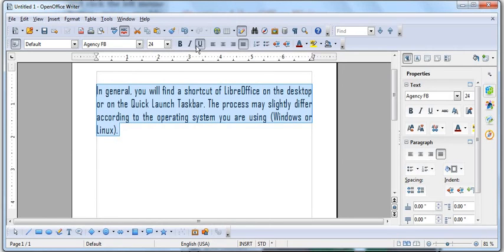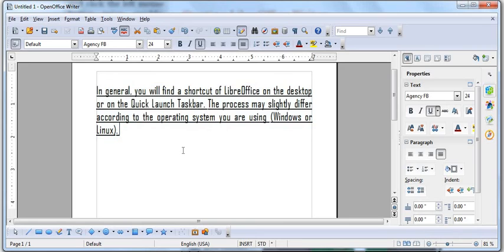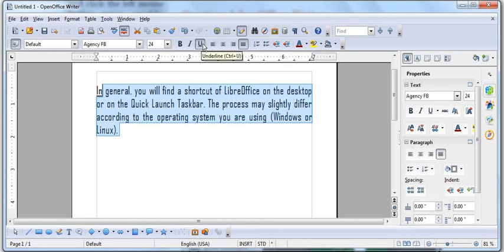Now again I will select, and U is for underline. So all the text will be underlined. Again I will make it normal. So what are all these? These are bold, italic, underline, right? So you have seen font size, font face, bold, italic, underline, margins, alignment, text alignment, all this.